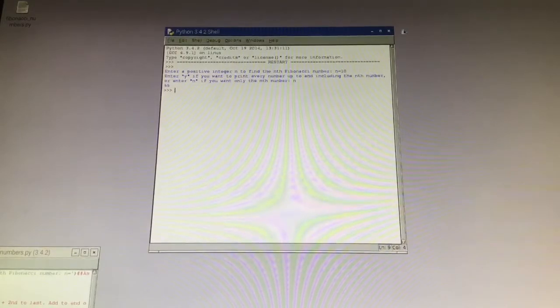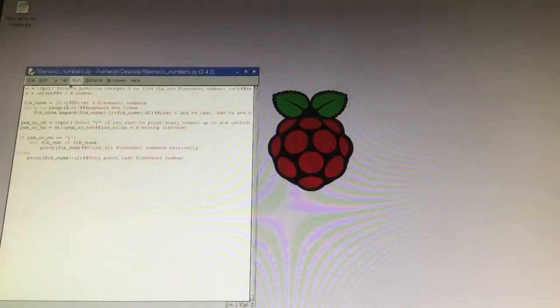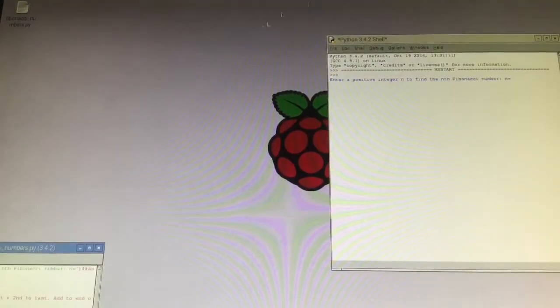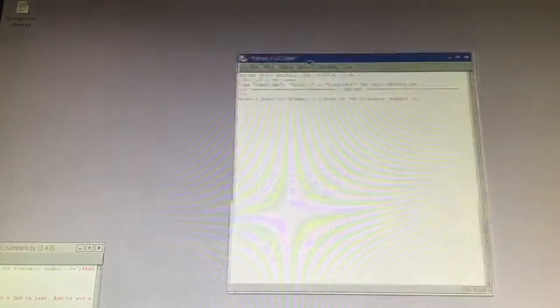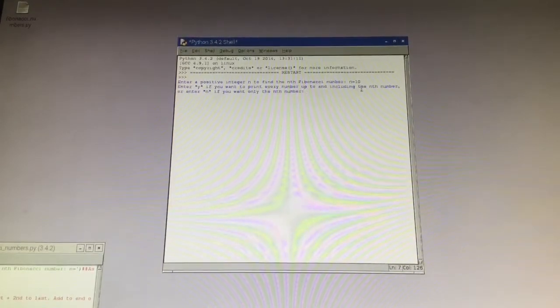Okay, now if I exit this and run it again, you could see that, okay, so I'll do 10 again, and then I'll say y this time. So now you could see the numbers up to, so 1, 1, 2, 3, 5, 8, 13, 21, 34, 55.